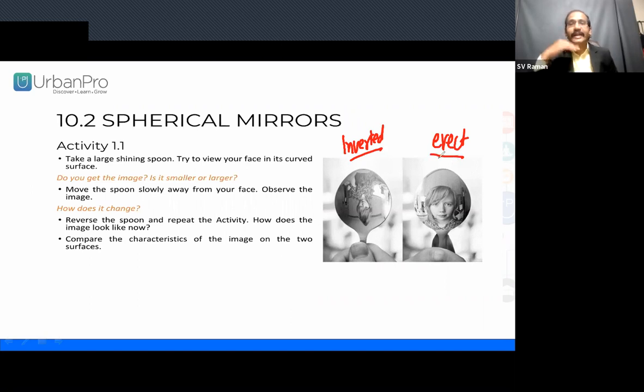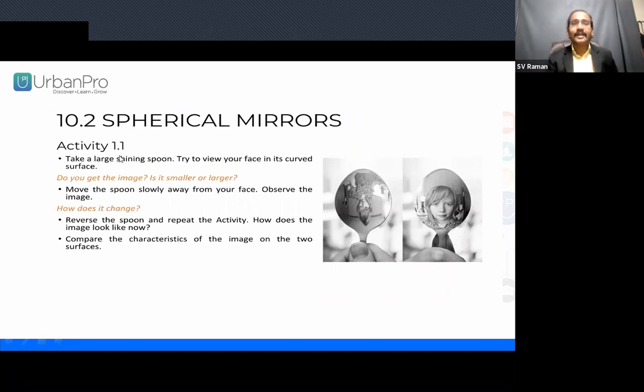Remember, if our head is at the top and the image's head is also at the top, that is an erect image. If our head is at the top and the image is down, that is an inverted image. Now, why is it happening?